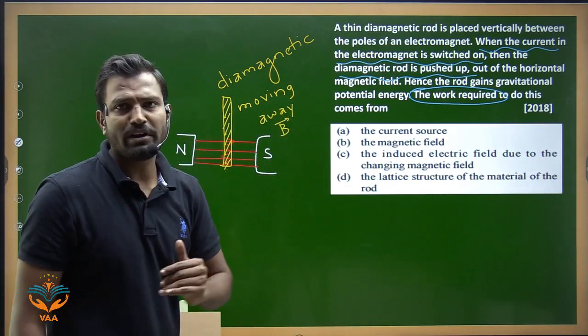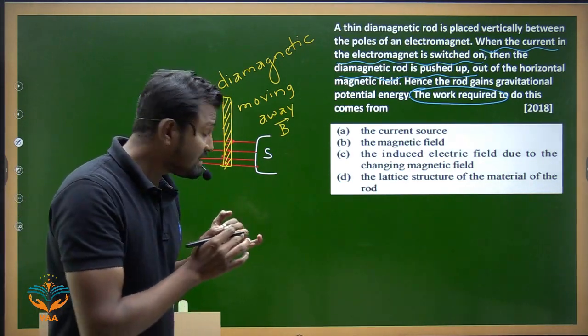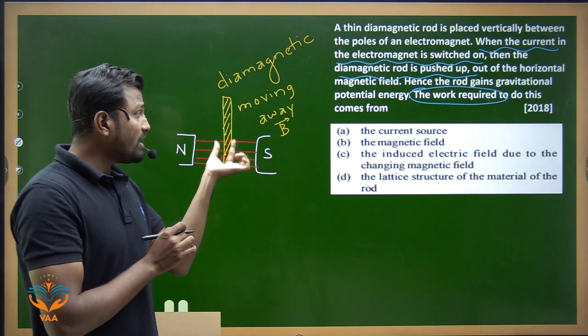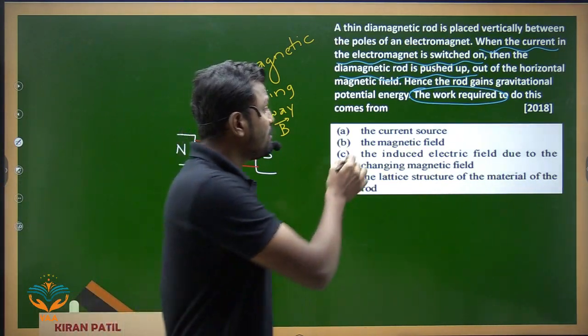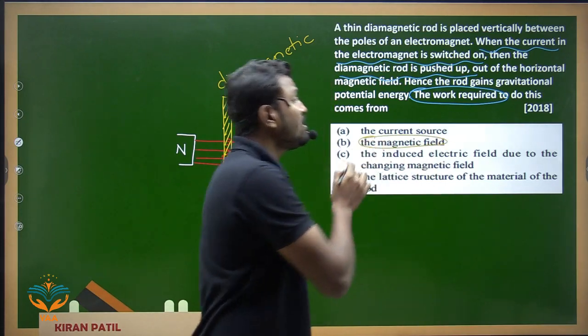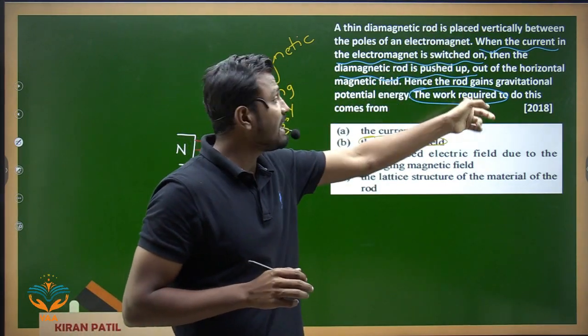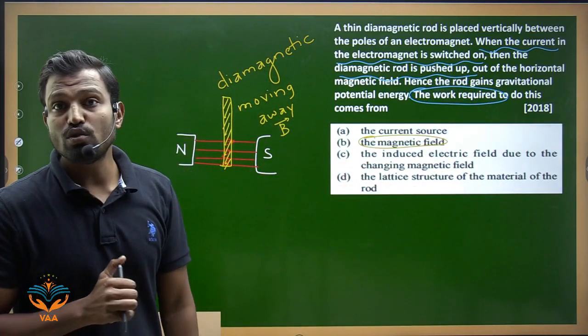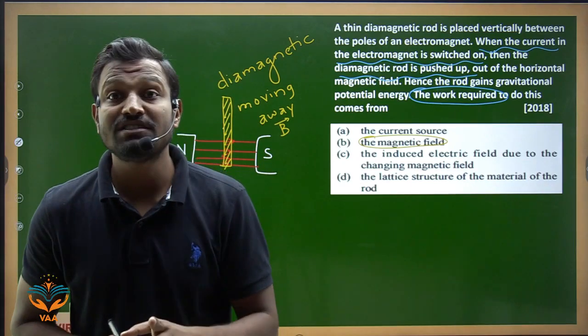Because it is its property. Now understand, here is the problem. We simply know that it is going away from the magnetic field, so we may get confused and write that the magnetic field is the reason why the rod is going upwards, and that the work required is done by the magnetic field. That is not the correct answer.